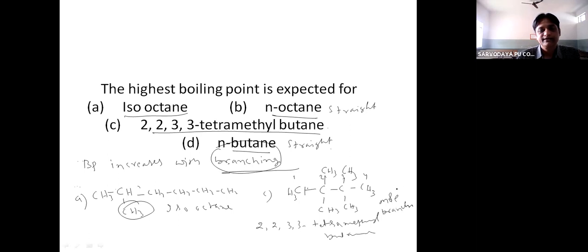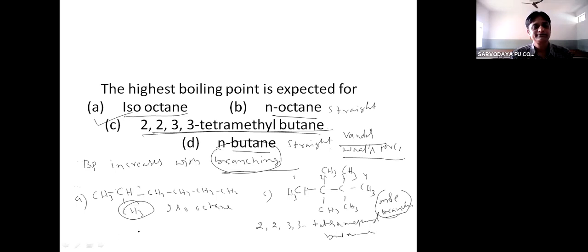So as the branching increases, what happens? Van der Waals force increases. Due to the increase in Van der Waals force, the boiling point also increases. So option C, 2,2,3,3-tetramethylbutane, has the highest boiling point.